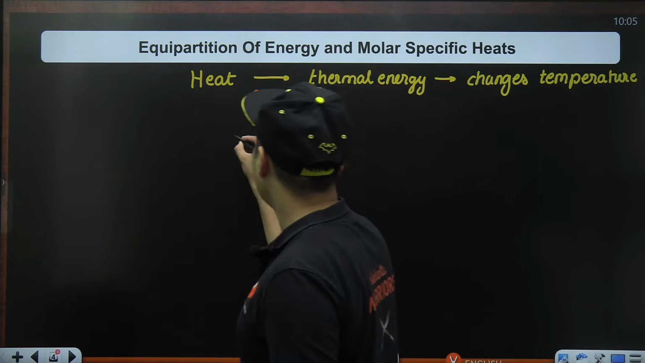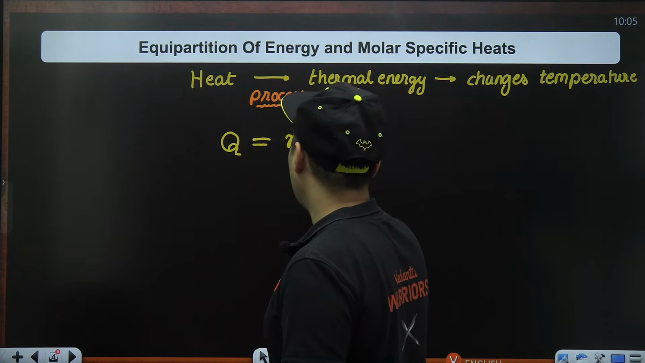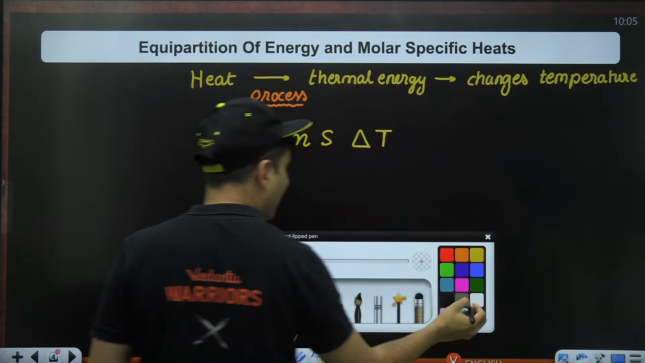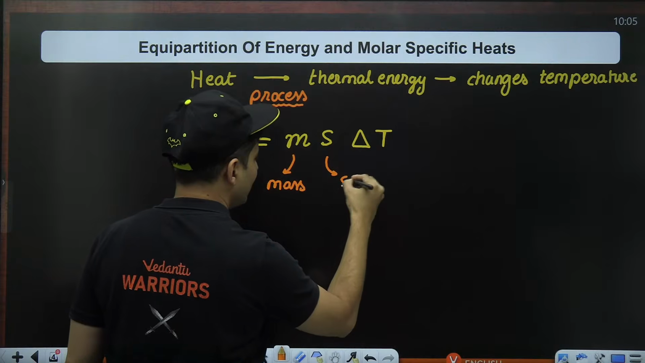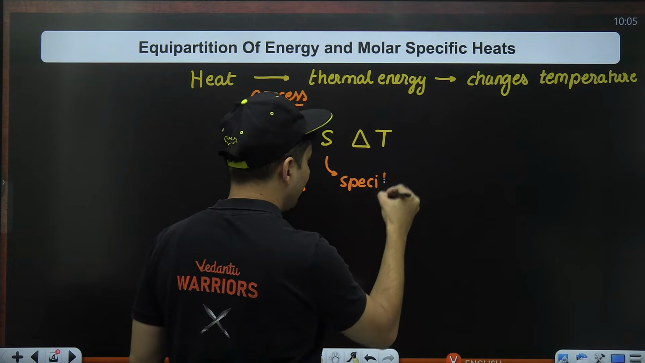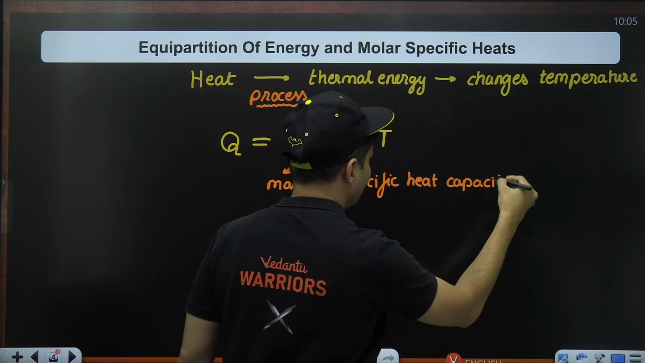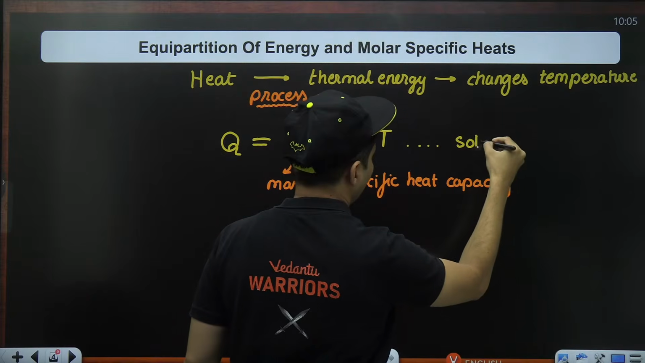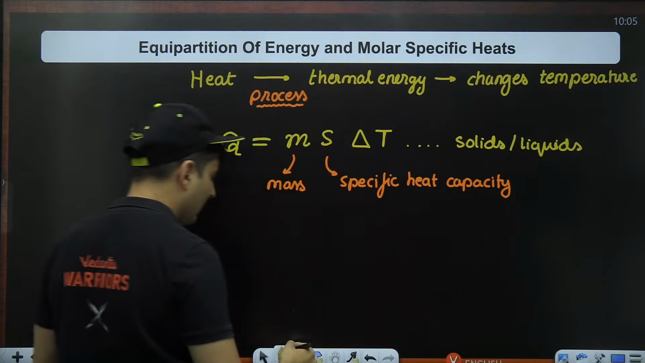So in general, we can say that our heat is Q = m s ΔT, where m stands for mass, Q is heat, s is basically specific heat capacity, and ΔT is obviously change in temperature. But this formula, you generally use it for solids and liquids, where you can easily measure the mass in grams or kgs.